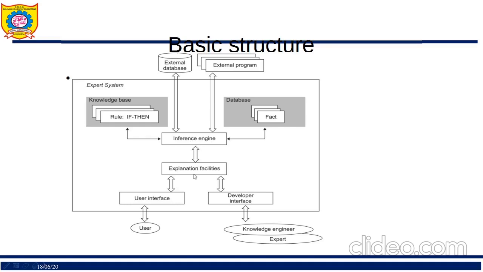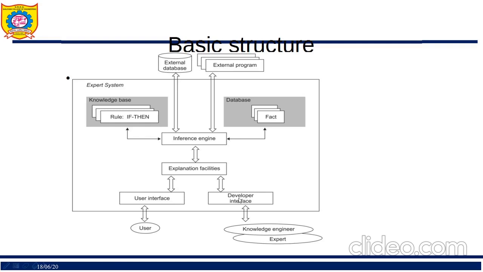also uses explanation facilities, like how a particular conclusion is reached. That explanation can be given by the AI system, or why a specific fact is needed. Reasons and explanations are given with the help of this explanation system, like why I'm using these facts, or how I have derived that particular conclusion. So explanation facilities are also provided by this system. Further, I have a user interface so that my user and my system can communicate with each other. And as we have seen, there is a domain expert with us, and there is a knowledge engineer interface with us.